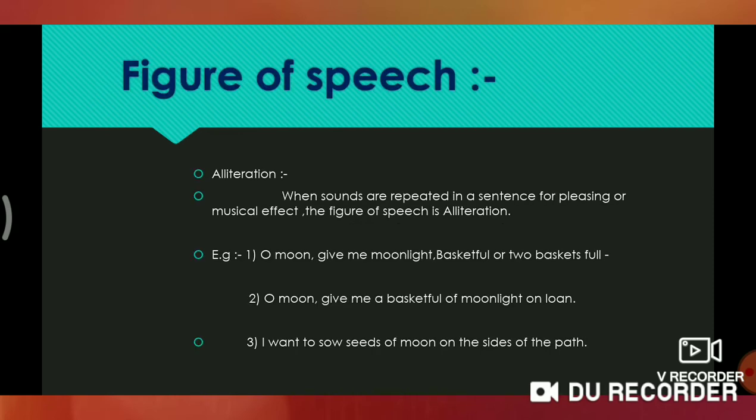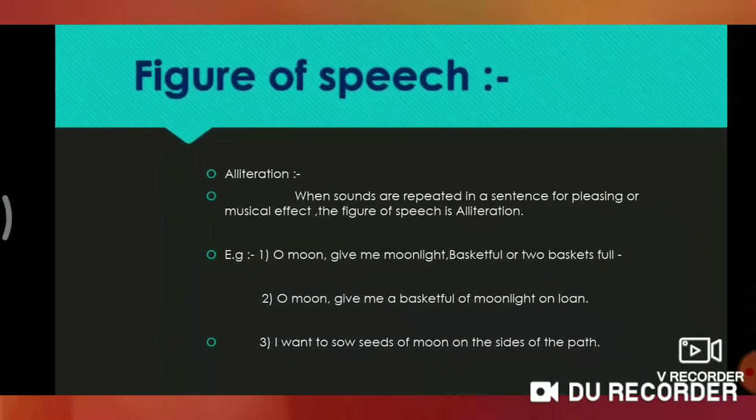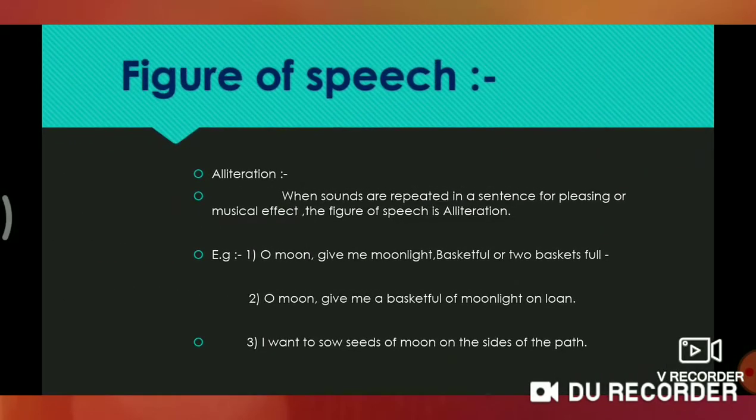Then figure of speech. In this poem, there are 3 figures of speech. I will explain one by one. At first, alliteration. When sounds are repeated in a sentence for pleasing or musical effect, the figure of speech is alliteration.